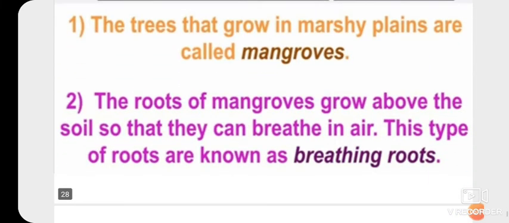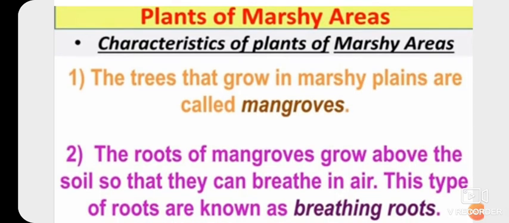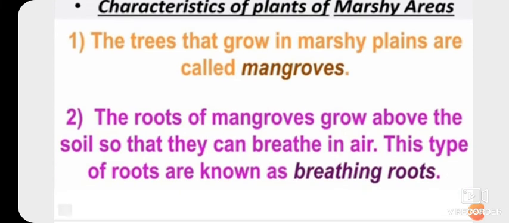Clear? Now, plants of marshy areas. The trees that grow in marshy plains are called mangroves. Okay, mangroves are aquatic plants. And the roots of mangroves grow above the soil so that they can breathe in air. This type of root is known as breathing roots. Yes, and mangrove trees have stilt roots that provide extra support to trees. These features help the mangrove trees to grow well at the edges of the oceans.